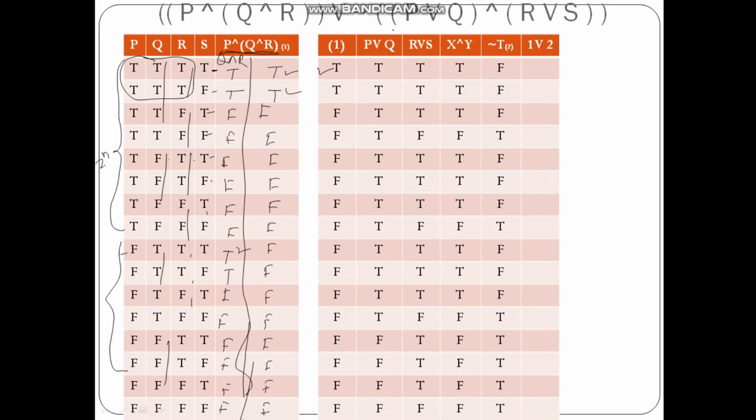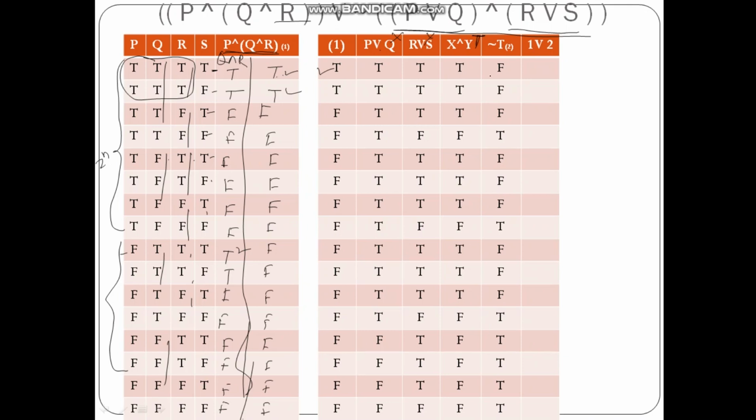Now we have to calculate this, then we have to calculate this, and then we have to OR these two, and then we have to take the negation of that. So P or Q is, let us say, X. So X is P or Q, calculated here, then R or S is calculated here, that is Y. Then X and Y is calculated, and these are the truth values of not T. So the negation of the whole is calculated here, this is T, and not of this is calculated, and that comes here. Now this or this, whatever we have got the value here.